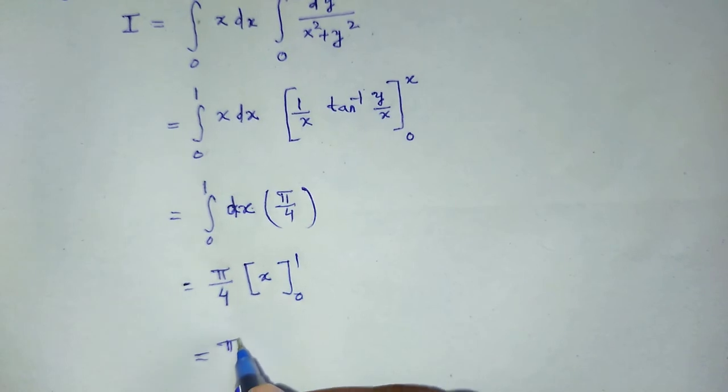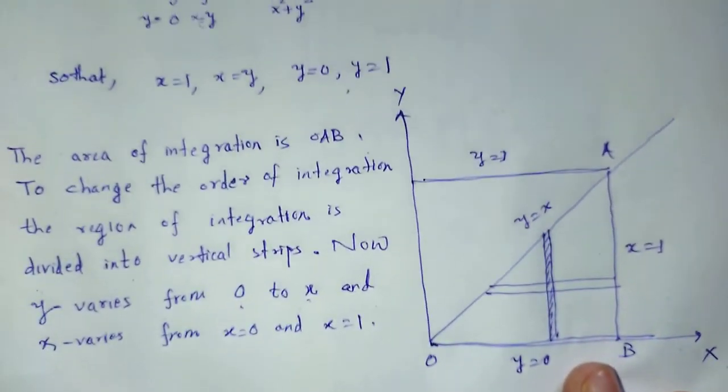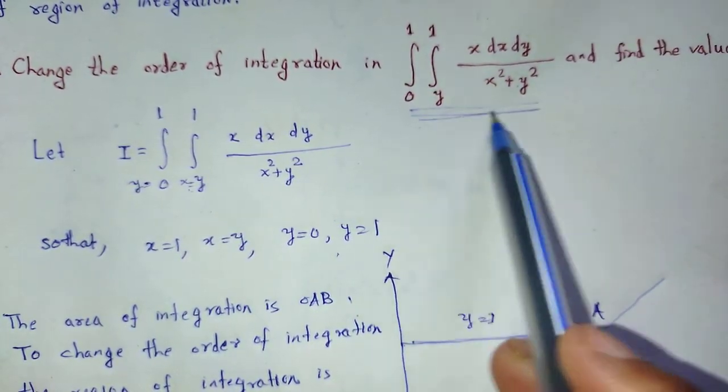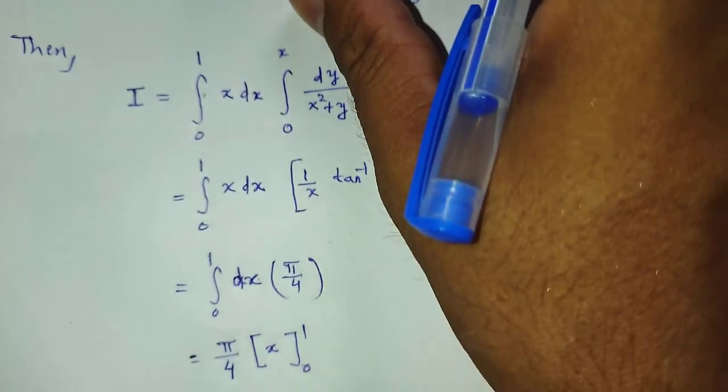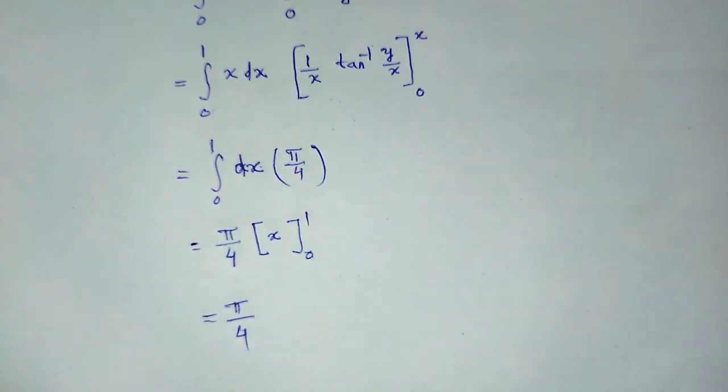Finally we find the result, that is pi by 4. Now we solved that integral and found its result, pi by 4, by using the method of change of order of integration.